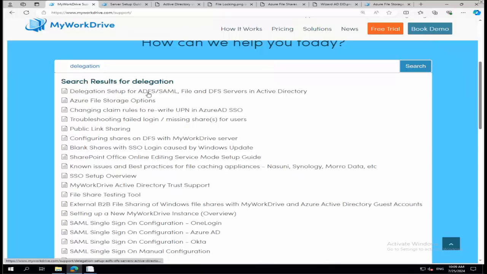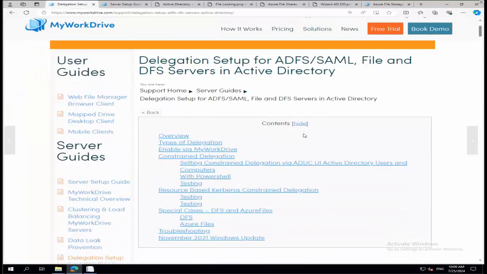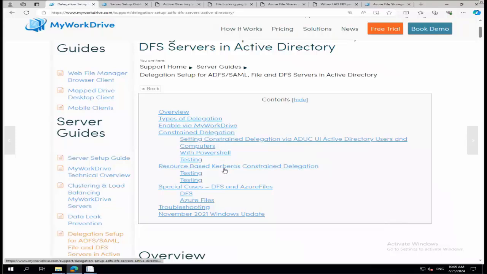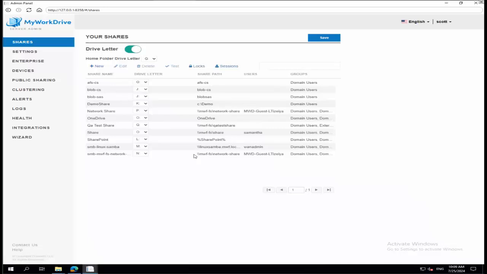You can see how easy the search is to use on our site because there's a lot of different models between setting it with constrained delegation or Kerberos delegation or DFS, Azure Files, PowerShell model. Just be aware that that's a difference that exists, and you'll get a cool tooltip about it in here.